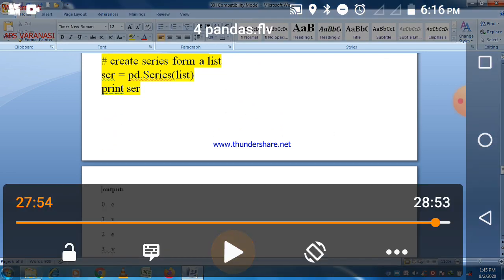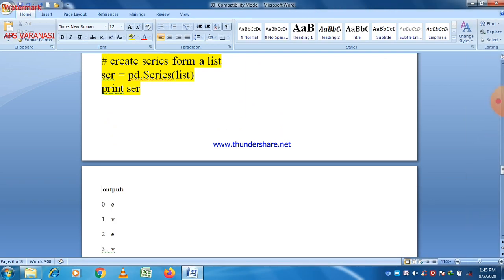So students, in this lecture our focus is how to create a series, how to create an empty series, how to create a series using a list, and how to create a series using a dictionary or using different scalar values. So now I think all of you are very familiar with how to create a series in Python pandas. In our next lecture we will definitely discuss how to access the data items of a series. Thanks for watching this video.